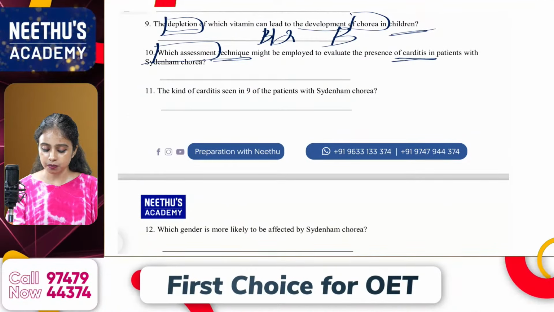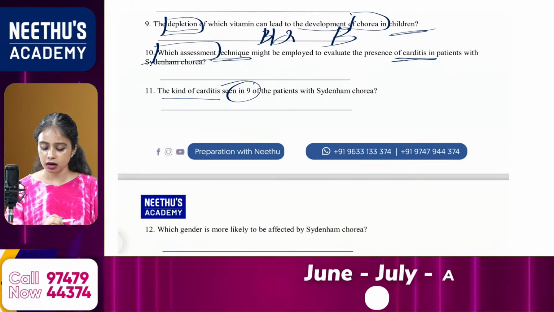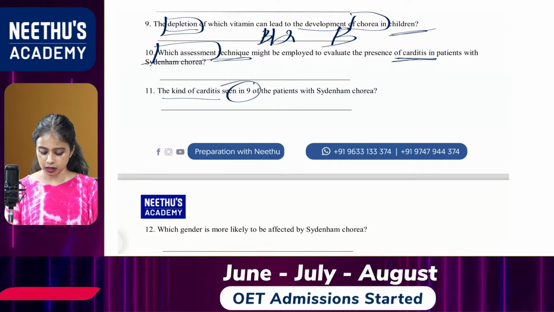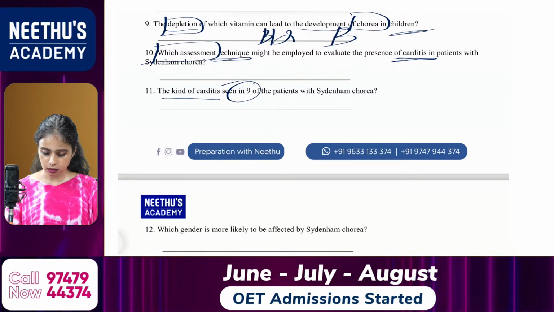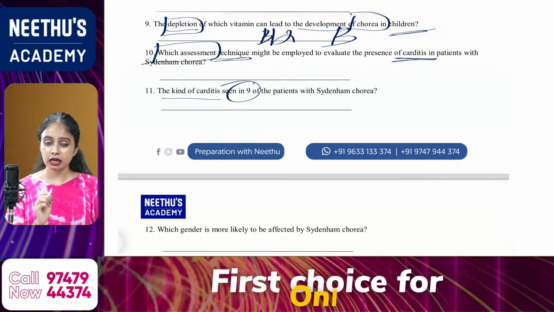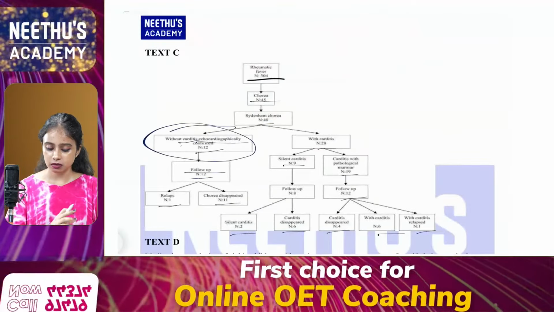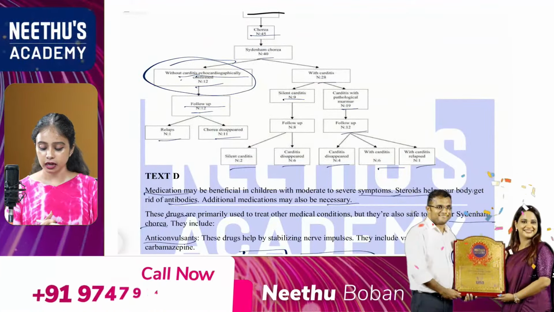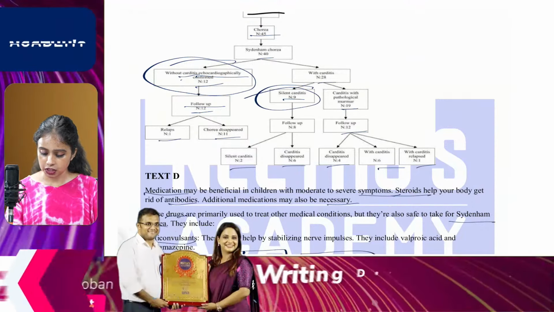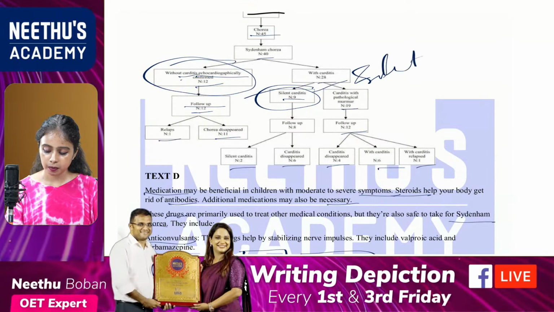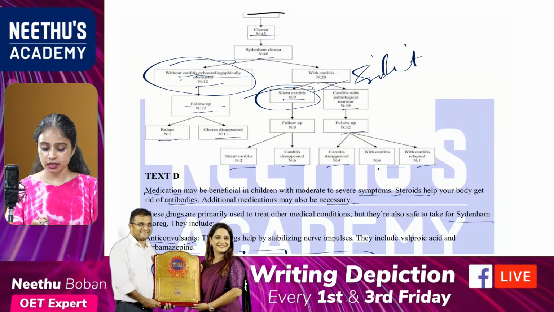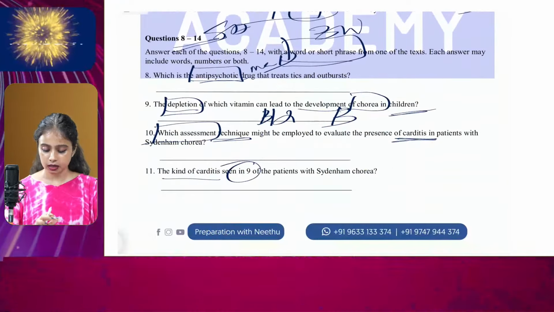The kind of carditis seen in 9 of the patients with Sydenham chorea. So what is your answer? It is seen in 9 patients. So the number is mentioned here, 9 patients. So what is 9 patients? That is silent carditis. So answer should be silent carditis.